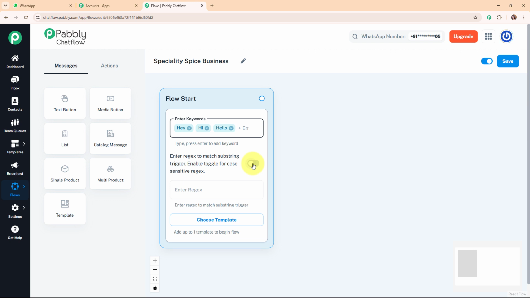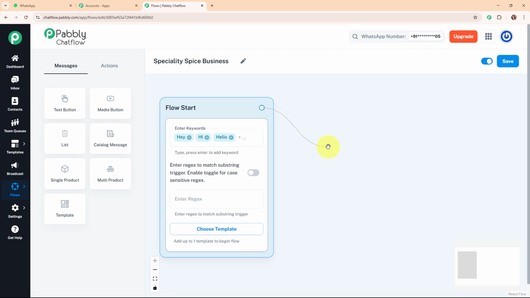It is not mandatory to enable the toggle while entering the regex, but here you need to enable the toggle for each sensitive regex only. Alright, so now after setting up my trigger as keywords, I'm going to move forward with the message box.